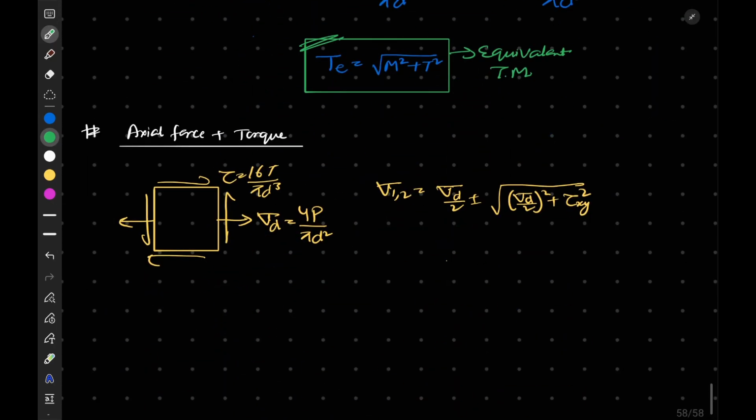So this will be it for this lecture, and in the next question session we will solve some questions on torsion and shafts. After that we will start our next chapter, and thank you for this lecture.